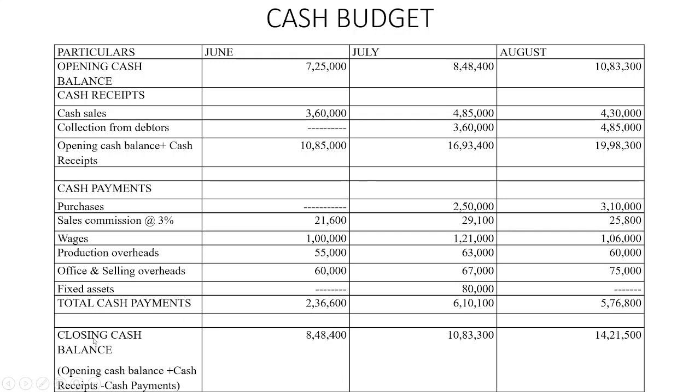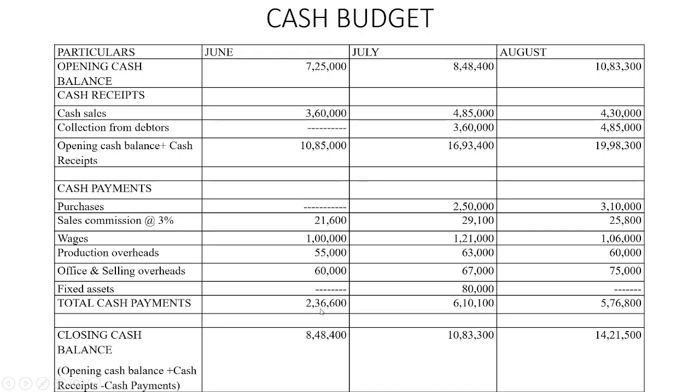Then we find out the closing cash balance. Closing cash balance is opening cash balance plus cash receipts, which is 10,85,000, minus the cash payments of 2,36,600. So the closing cash balance is 8,48,400. So at the end of the month of June, you have 8,48,400 in hand. This becomes the opening balance for the next month, that is 8,48,400.